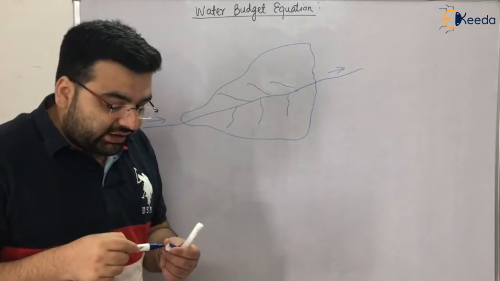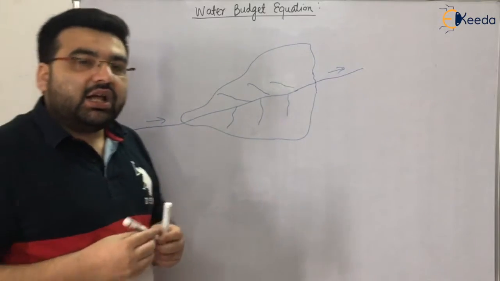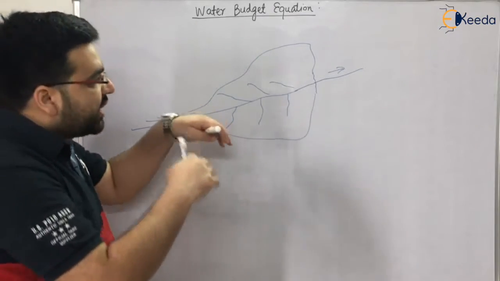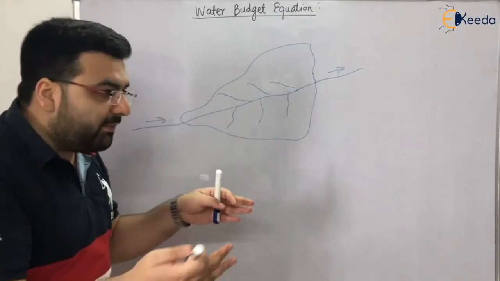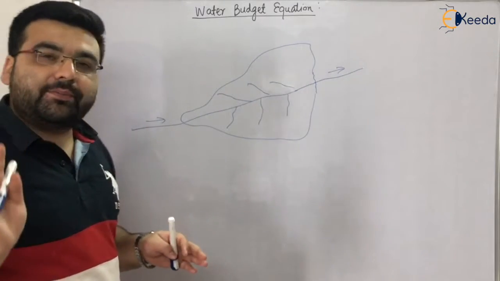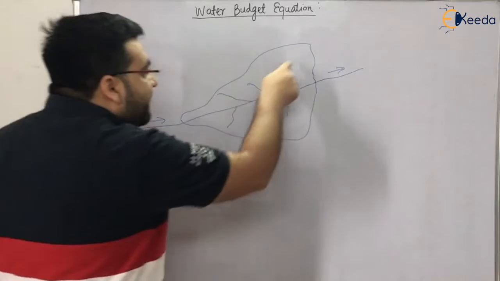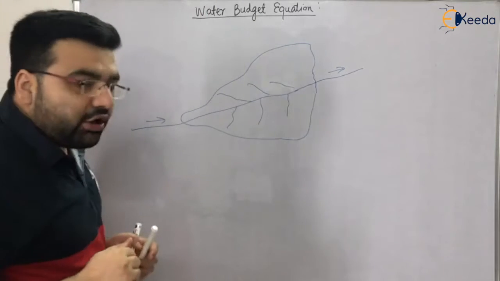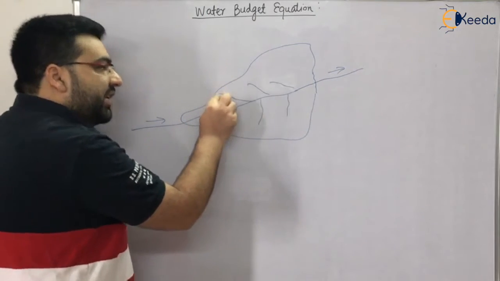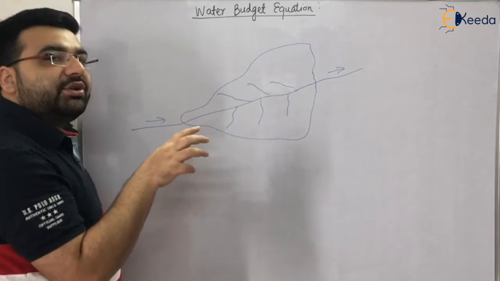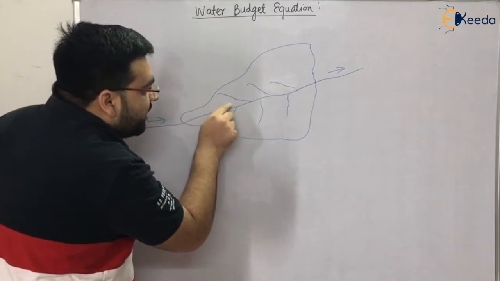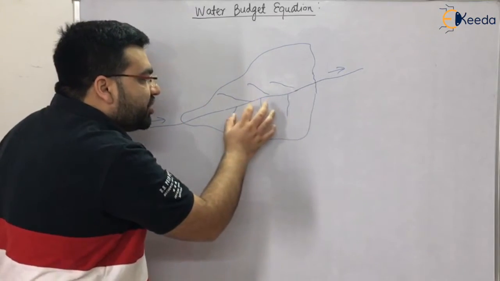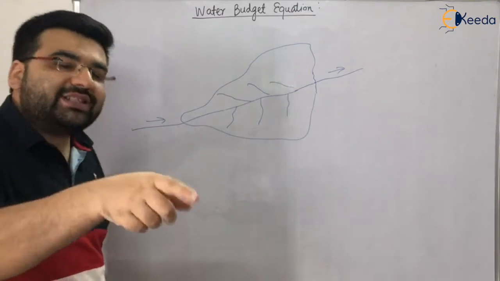Now, what is a catchment area? This is very important because a lot of people fail to understand. The catchment area is the area which will contribute to increasing the discharge of this river. It means that if precipitation falls on this area, some infiltration and evapotranspiration will occur, but some water will go to this stream. That area which contributes to the discharge or volume of this stream is known as the catchment area.